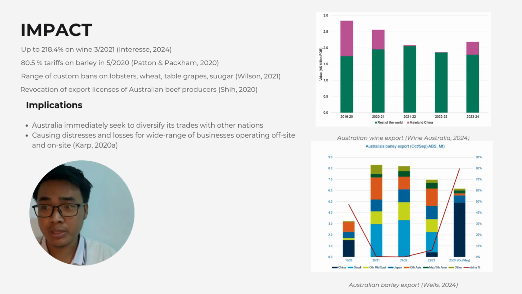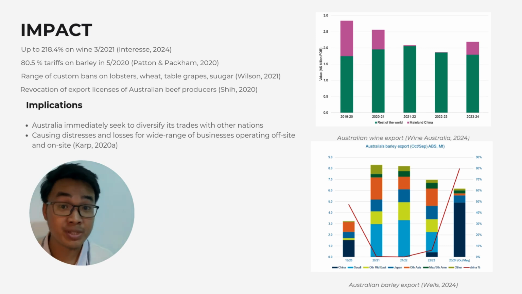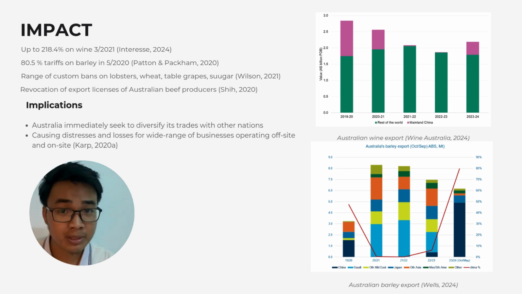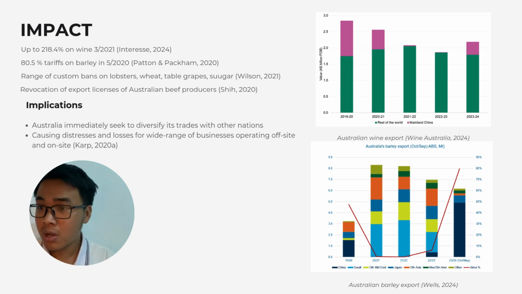The indication is pretty clear: Australia must immediately seek to diversify its trade to cover the loss for its domestic businesses. It has also caused distress and losses for a wide range of businesses, who have been arguing with the government about why it went against China in the South China Sea claims.